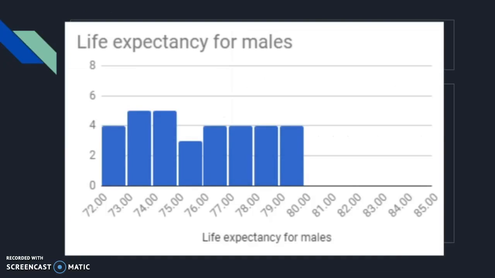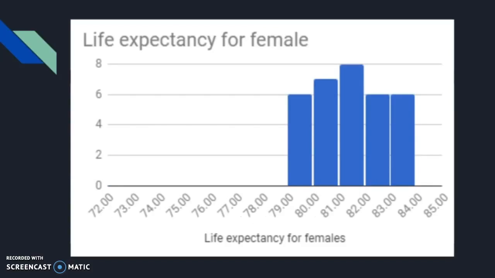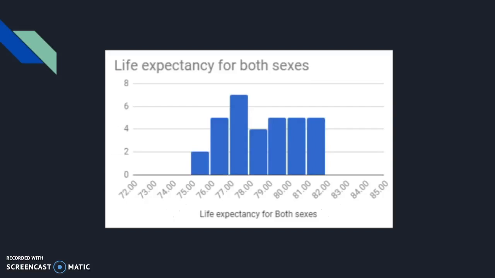The life expectancy for males is most occurring in the years between 73 to 75 years of age. The life expectancy for females is most occurring during the age 80 to 82 years of age, which is higher than the males. The females overall have a higher life expectancy than the males. The most occurring life expectancy for males and females combined is from ages 77 to 78 years of age.